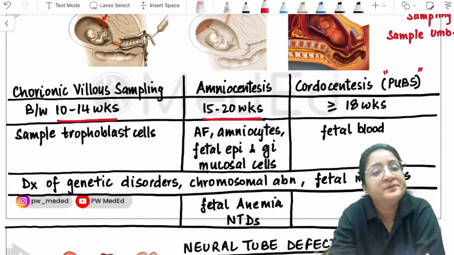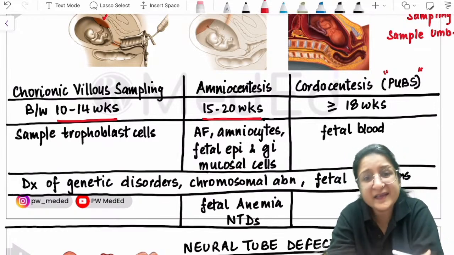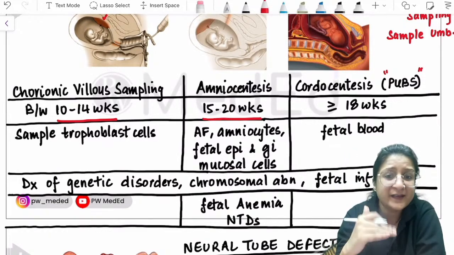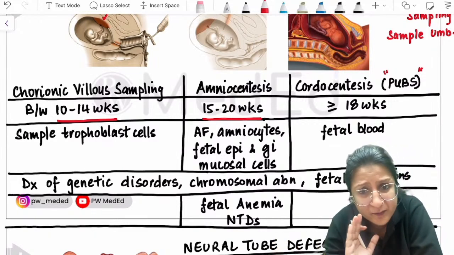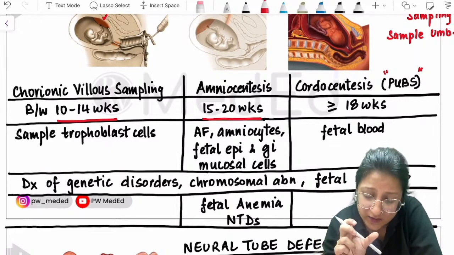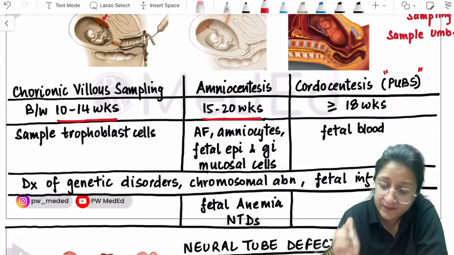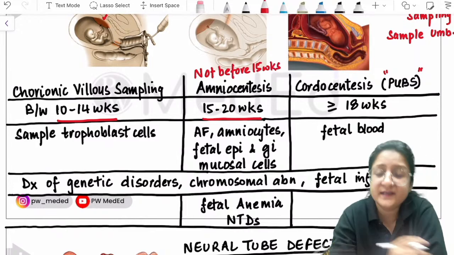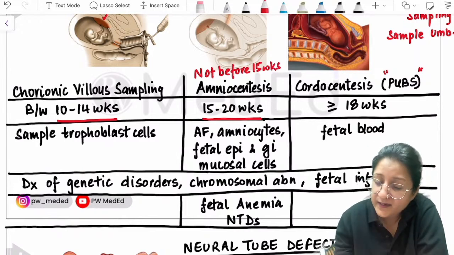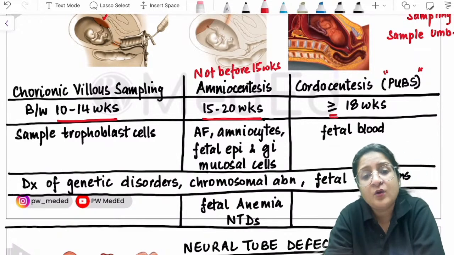Amniocentesis can be done again between 15 to 20 weeks. If required, it can be done beyond 20 weeks also, but generally it is done between 15 to 20 weeks. But please remember, it will not be done before 15 weeks. Chordocentesis can be done anytime beyond 18 weeks onwards, right?